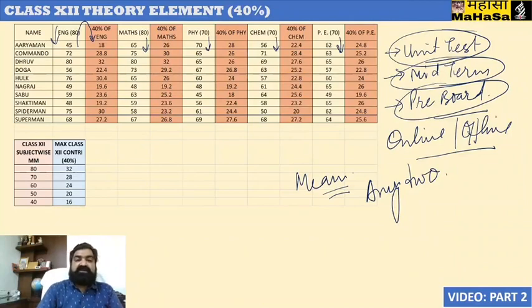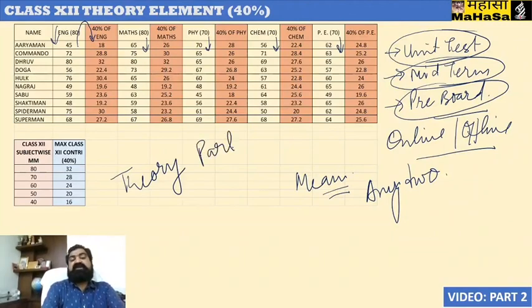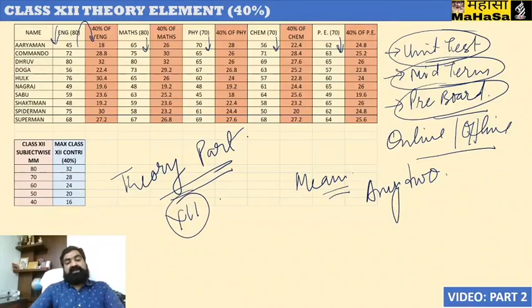Directly 40% of the performance of the student is to be calculated, and this will be directly contributed to the theory part for class 12th result computation.